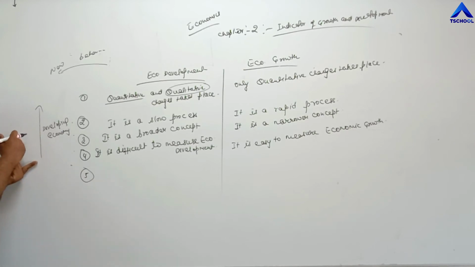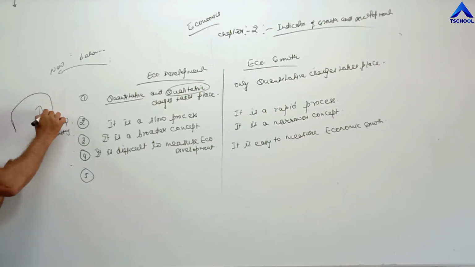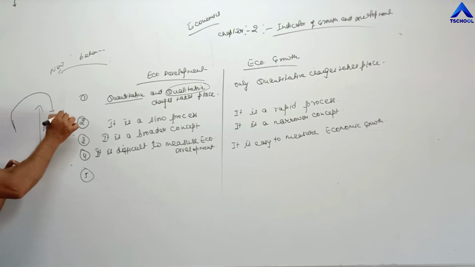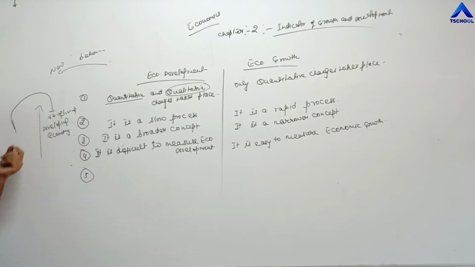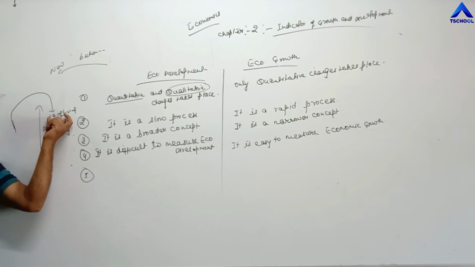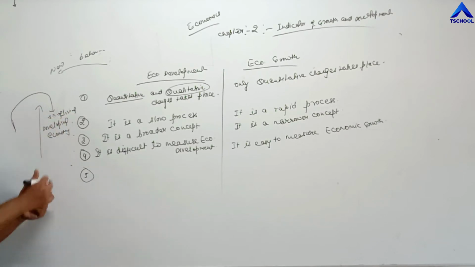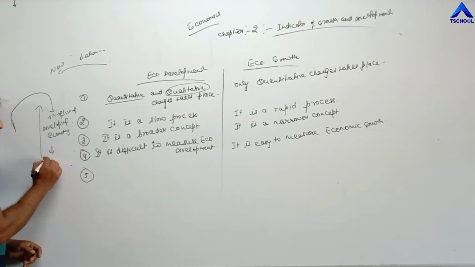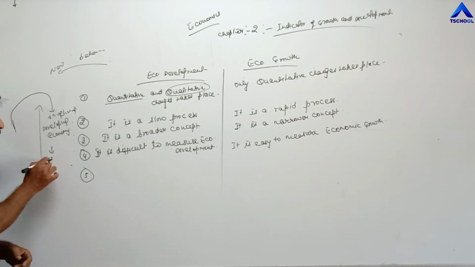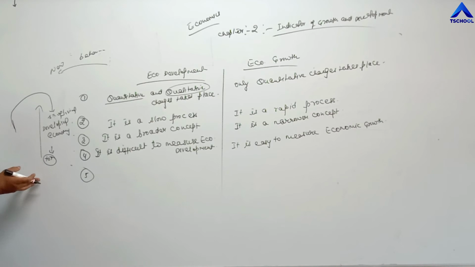When they earn more and more national income, they have to utilize this national income for raising the standard of living of the individuals. Their main problems are to reduce unemployment and reduce poverty. These are the challenges before any underdeveloped or developing economy. They have to eradicate the problems of poverty and unemployment, and they have to increase the literacy rate.